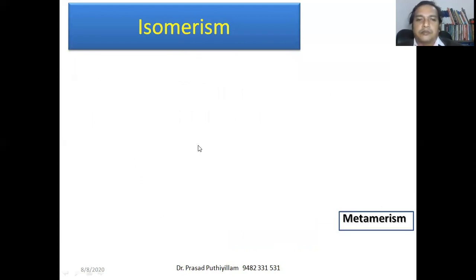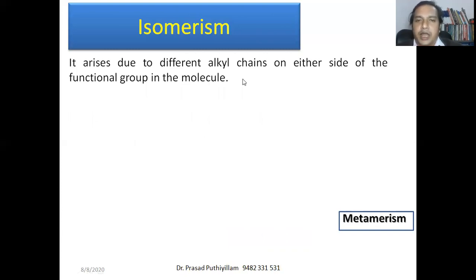Metamerism arises due to the different alkyl chains on either side of the functional group in the molecule. Say with example, C4H10O with oxygen as the functional group, or alkoxy as the group, if you consider CH3, CH2O, CH2, CH3.